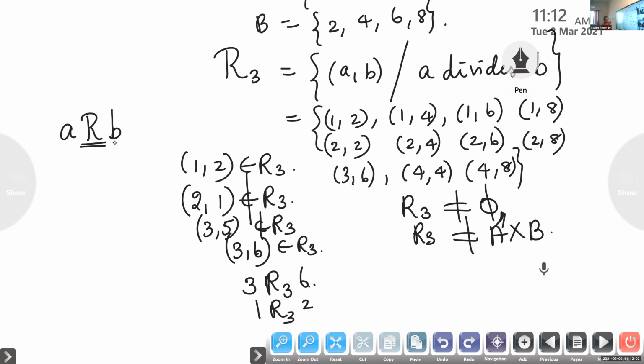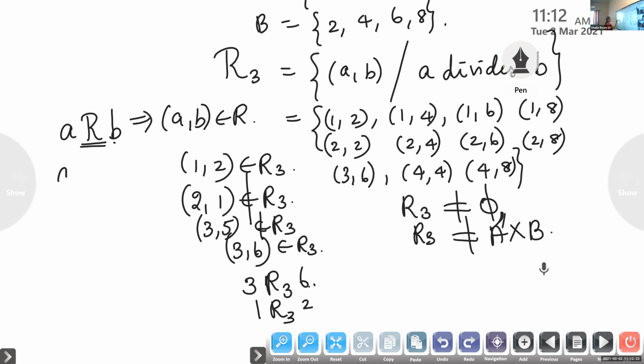In your NCERT textbook, this notation is not there, but we get this notation in question papers. A is related to B means the ordered pair (A, B) belongs to the relation R.